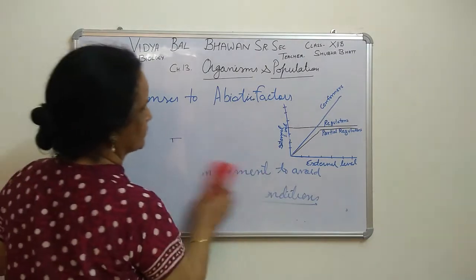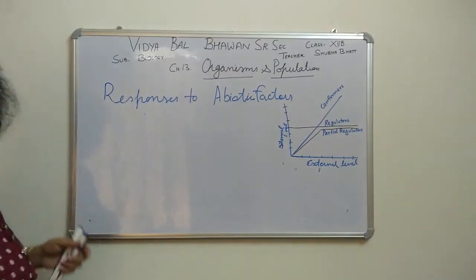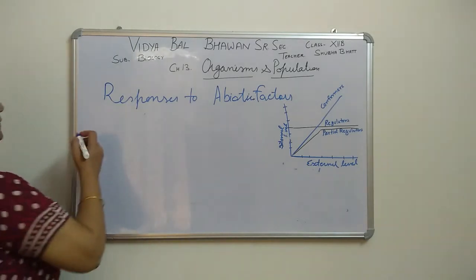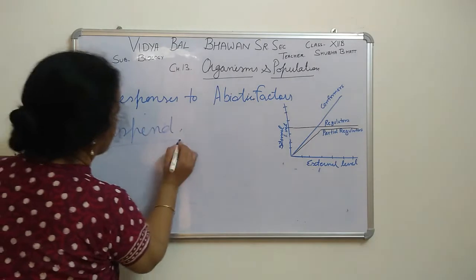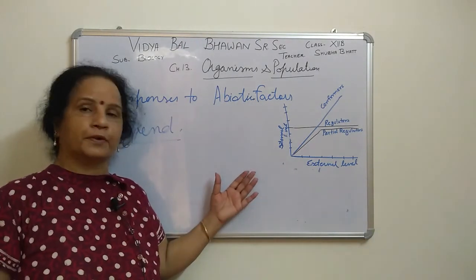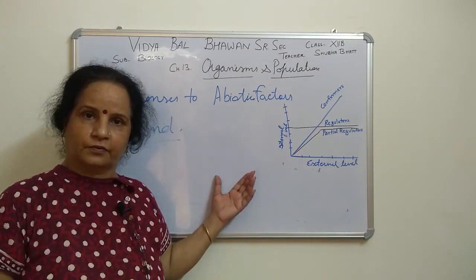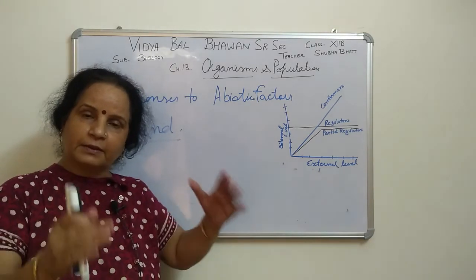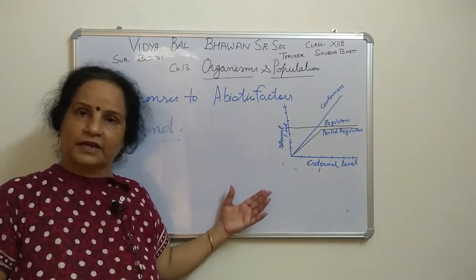Suspend. What is it called? Suspend. Here, whenever the outer conditions are not favorable or suitable for organisms, they will suspend their metabolic activities, they will slow down all their metabolic activities.